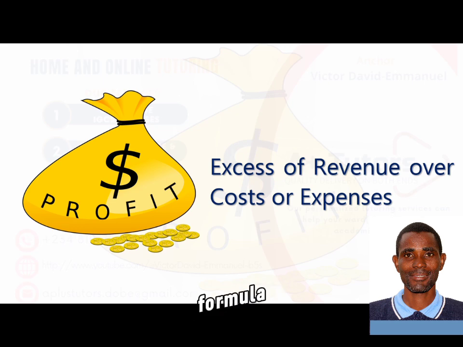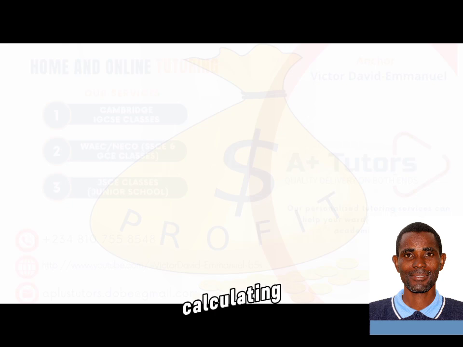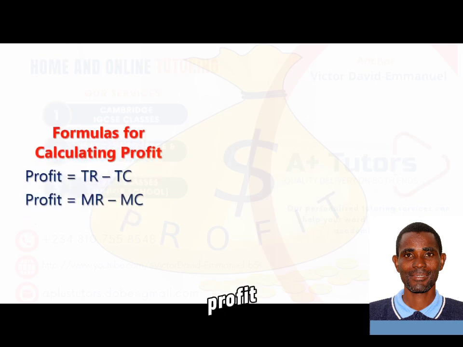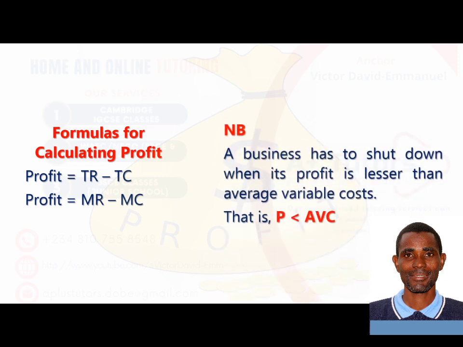And what are the various formulas for calculating profit? We have either you say profit equals total revenue minus total cost, or you say profit is calculated as marginal revenue minus marginal cost. Every firm must know that a firm will have to shut down once its profit is less than the average variable cost.